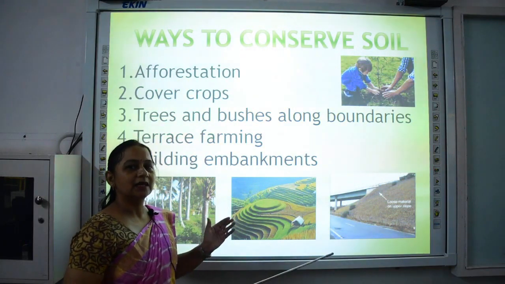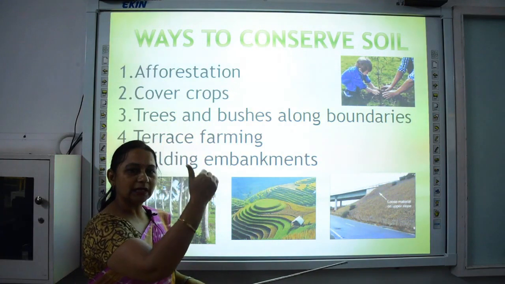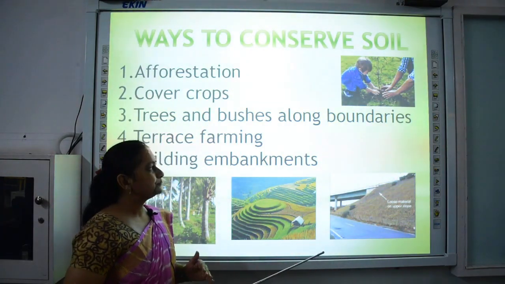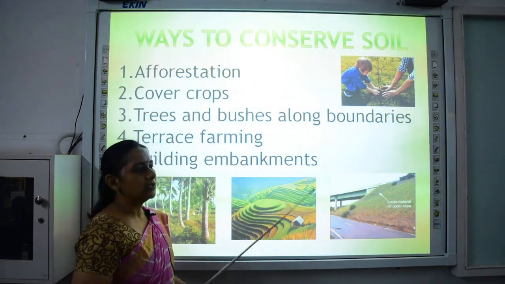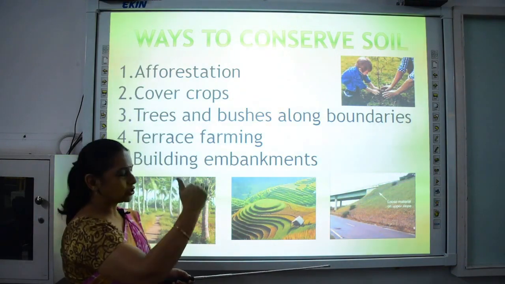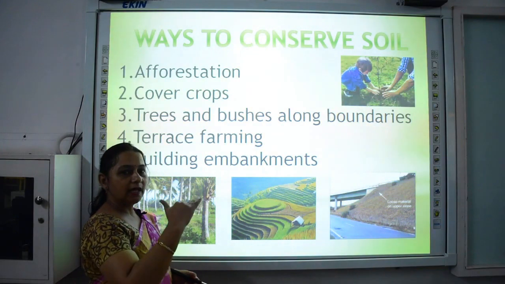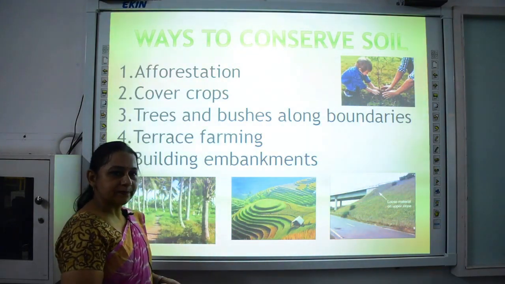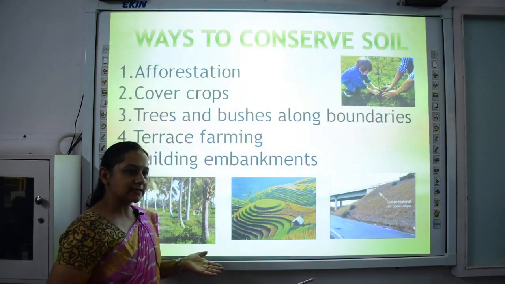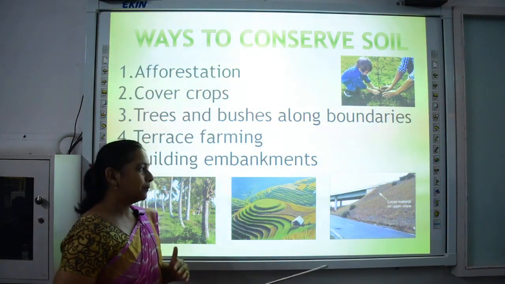Terrace farming is done specially in hilly regions where water flows with a high speed and carries the top layer of soil with it. So to protect the soil from being eroded away, the slopes in the hilly areas are cut down into steps. This slows down the speed of water, so the soil flowing with the water is also minimized.